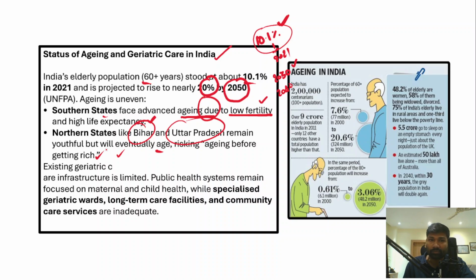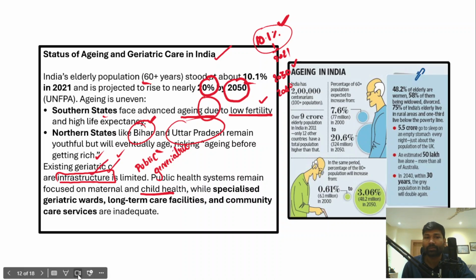Now in this context, it is important to develop geriatric care. Investing in public geriatric care is the need of the hour. However, as of now, the infrastructure is very limited, because the public health systems remain focused on maternal and child health. They are less focused on geriatric care.